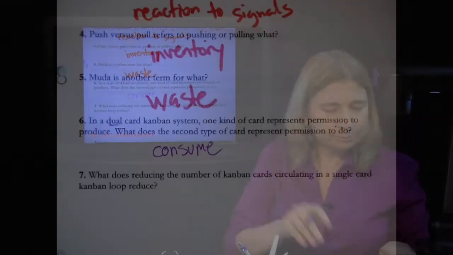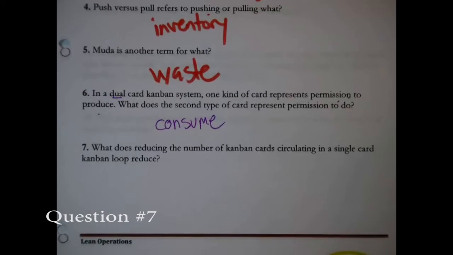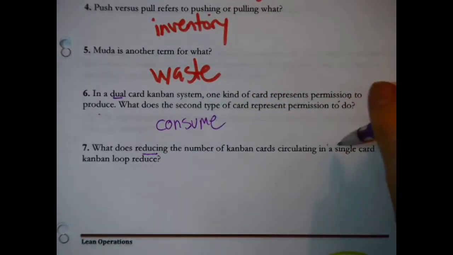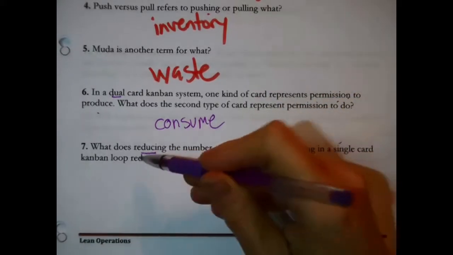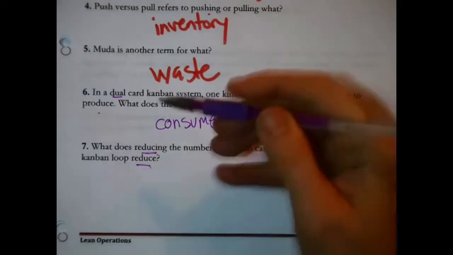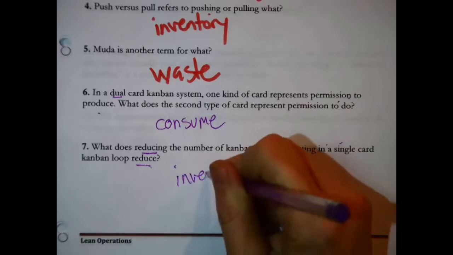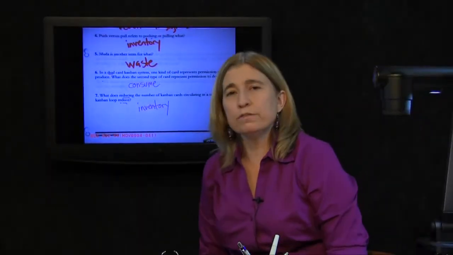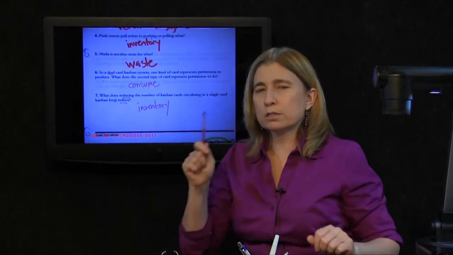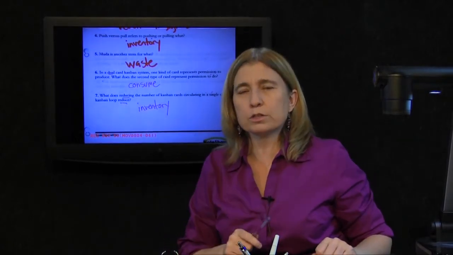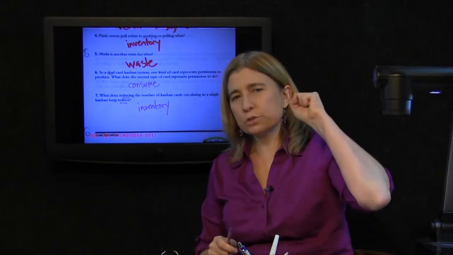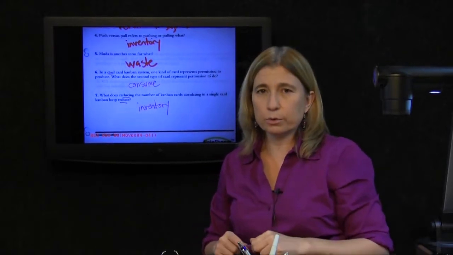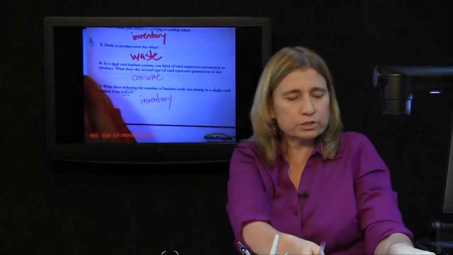Okay, next question. What does reducing the number of Kanban cards circulating in a single Kanban card loop reduce? We used this word before, but it's the answer to this question also. Inventory. The number of cards in a loop controls the level of inventory. Reduce the number of cards in the loop, and you reduce the inventory in the system. Okay, next question.